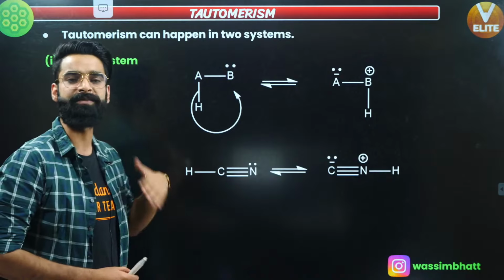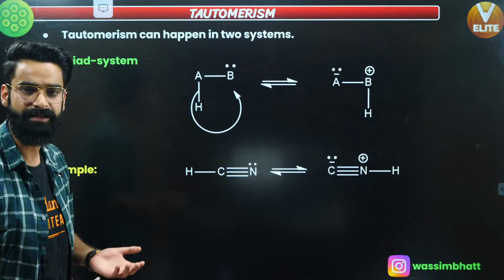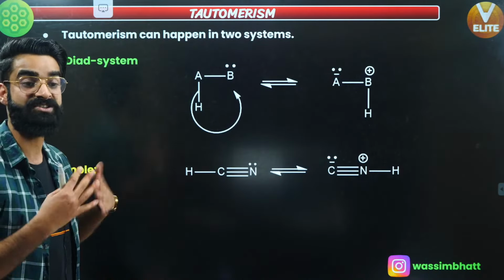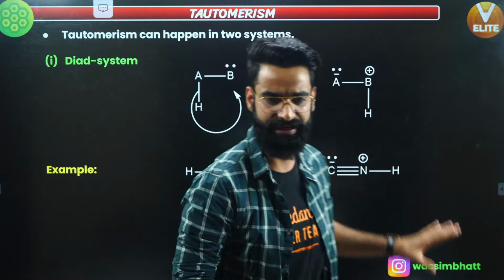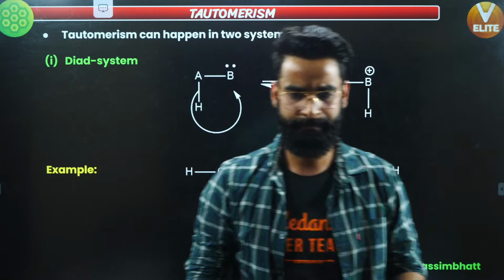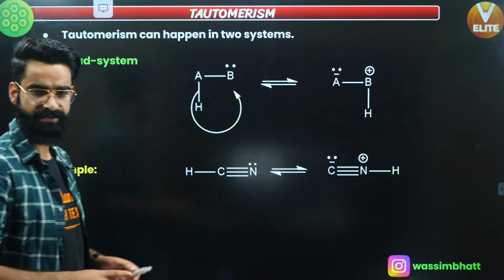Similarly, there is one more system in which tautomerism arises, right? What is that system called? That's called the Triad System. First of all, you let me know in the chat box if this part is clear or not. Let me know in the chat box first.